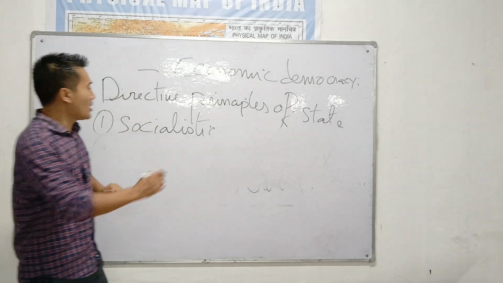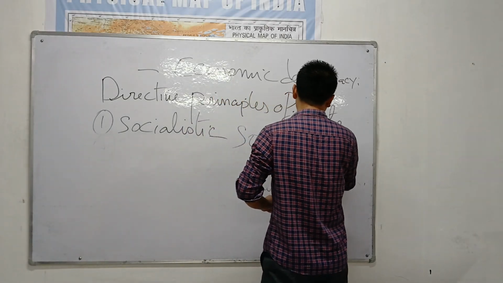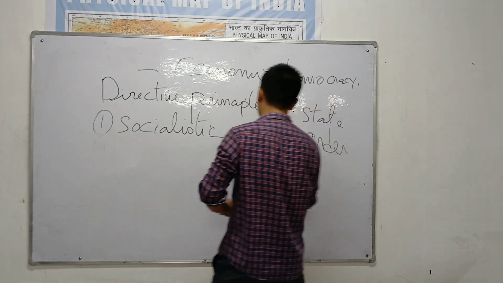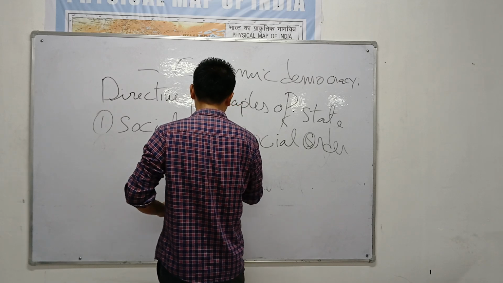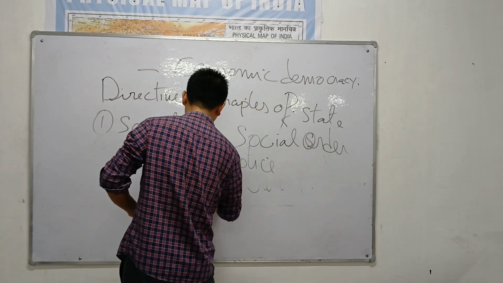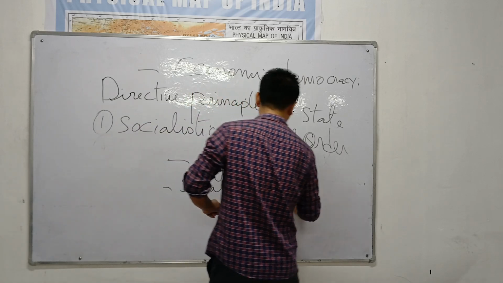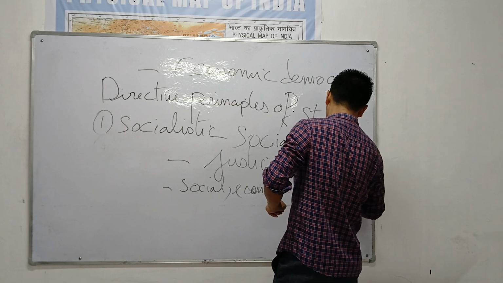Socialistic principle means they want to have a social order. Okay, the society should have a social order characterized by justice. Social, economic, political justice.